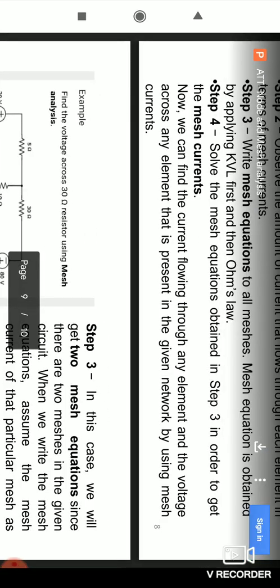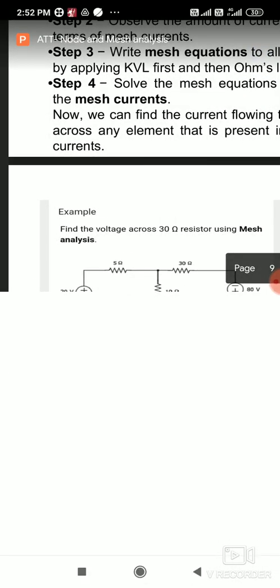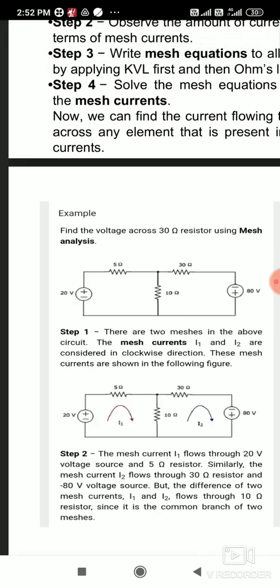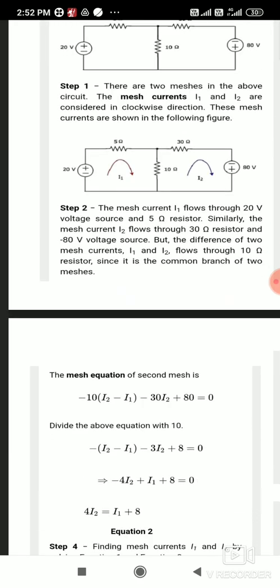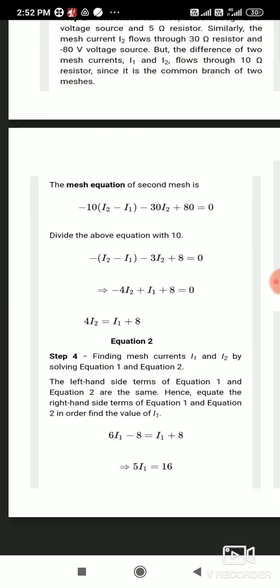Now there is a solution for this. The solution to overcome this problem is the super mesh technique, the super mesh analysis. In the super mesh analysis, we apply the same procedure we applied for mesh analysis, only one step is added here.